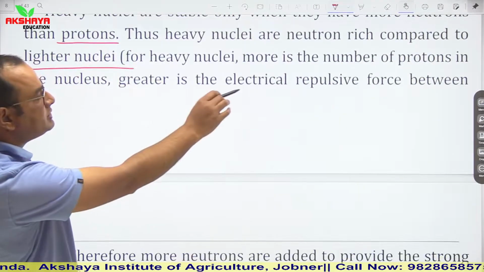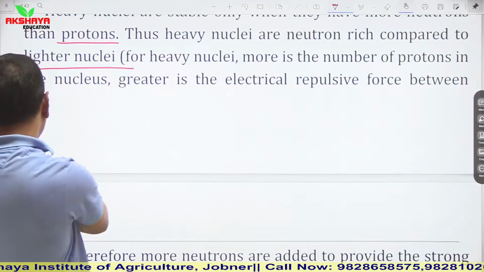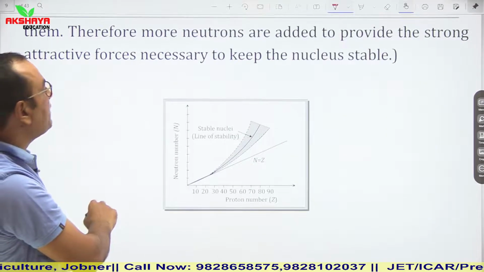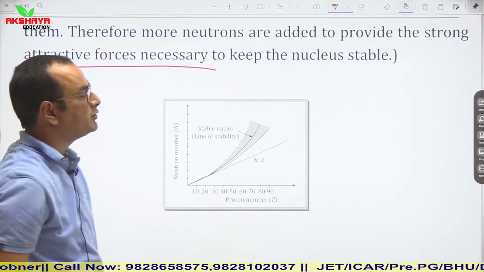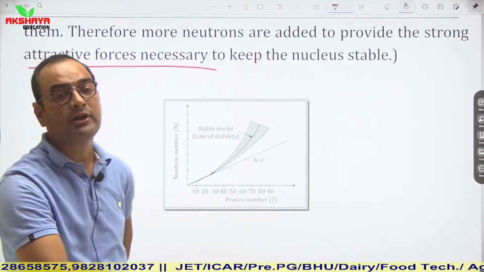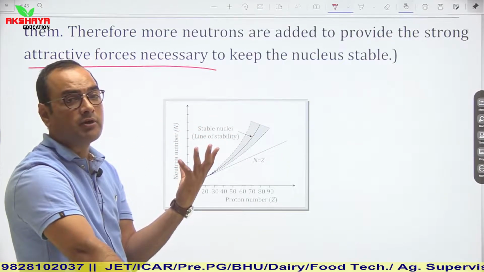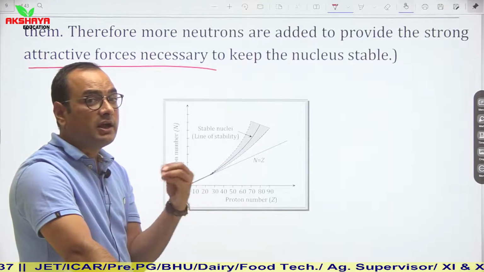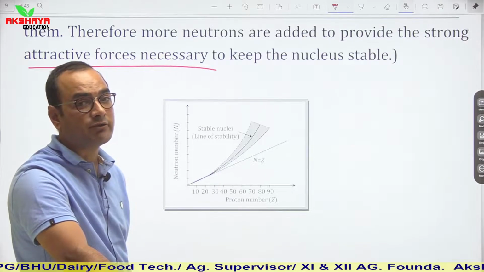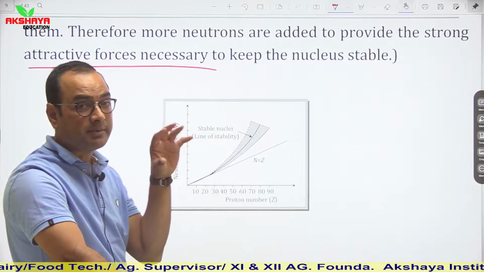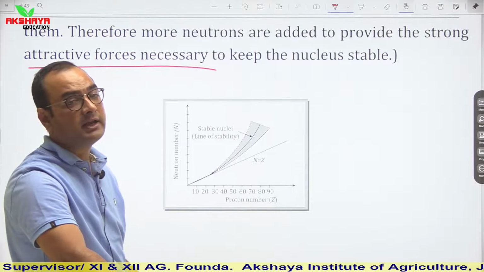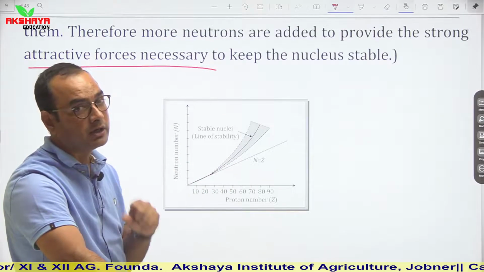For heavy nuclei, the more protons there are in the nucleus, the greater is the electrical repulsive force between them. Therefore, more neutrons are added to provide the strong attractive forces necessary to keep the nucleus stable, so that nuclear forces can be increased. So it is very clear that in heavy nuclei, the number of protons produces large repulsive electrical forces, which represents low stability. It means we have to add some neutrons so that it becomes stronger by increasing nuclear forces.